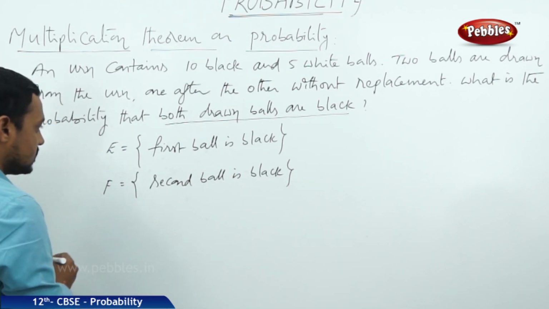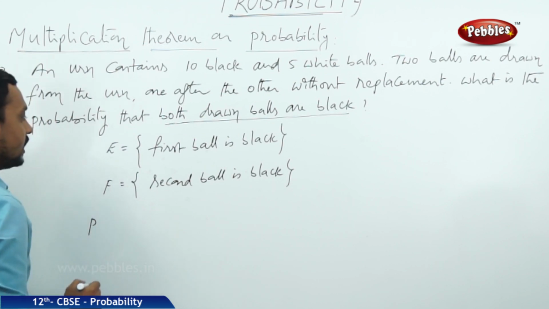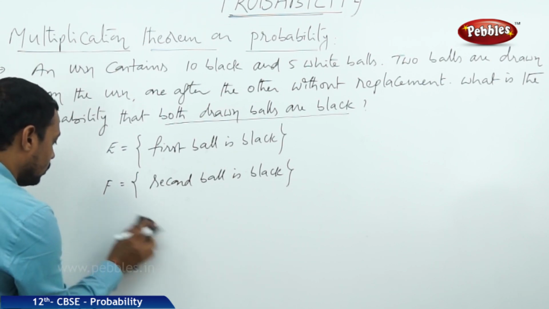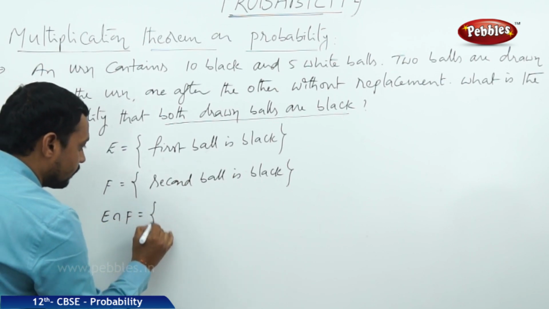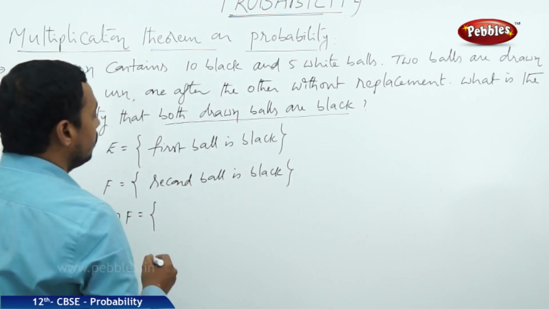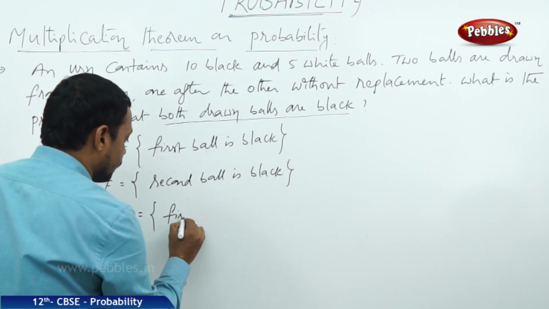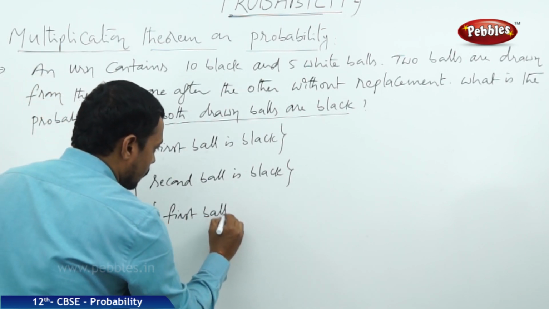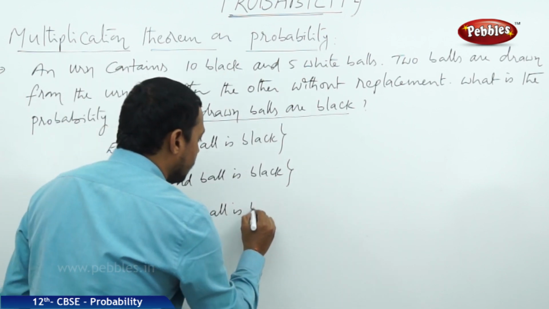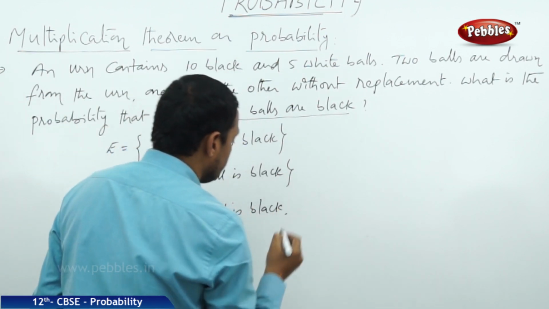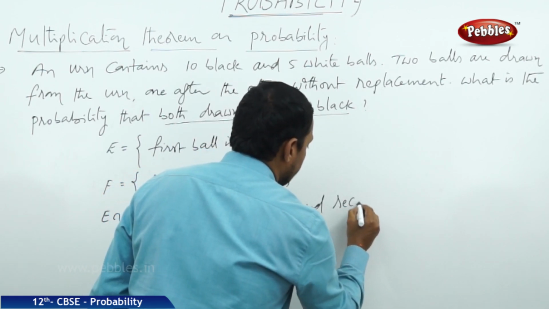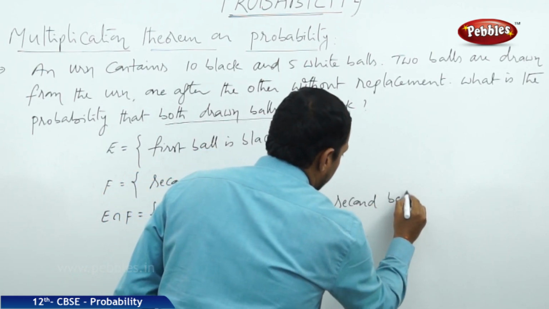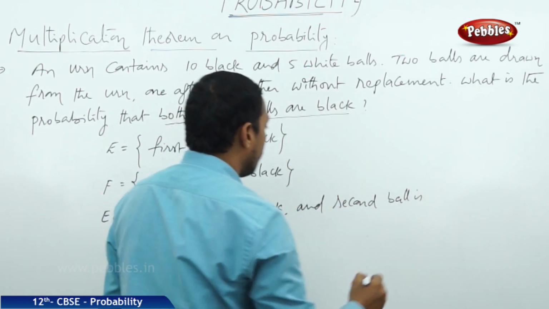Now, for this, E intersection F is, what is that? The first ball is black and the second ball is also black.